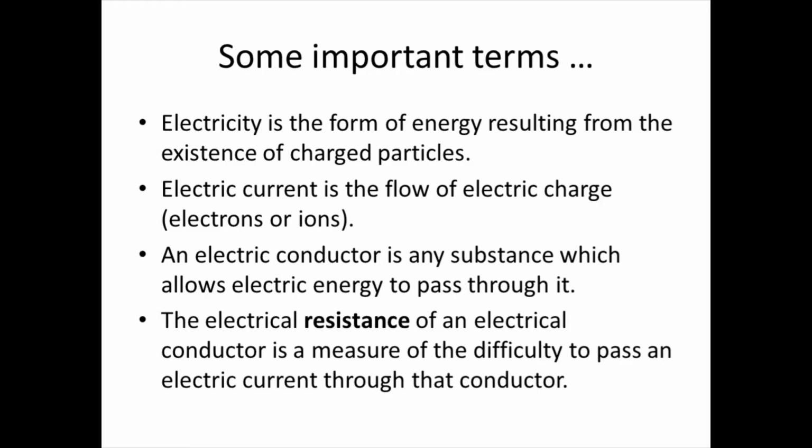Mostly whenever I ask this question to my students, the answer is like flow of charge or rate of current. I never understood what exactly the definition was. But electricity, simply, is a form of energy. That's it. So electricity is a form of energy. Then what is electric current? Electric current is the flow of electric charge, maybe electrons or ions. Electrons in the case of metal wire, ions in the case of an electrolyte. We will learn what an electrolyte is.